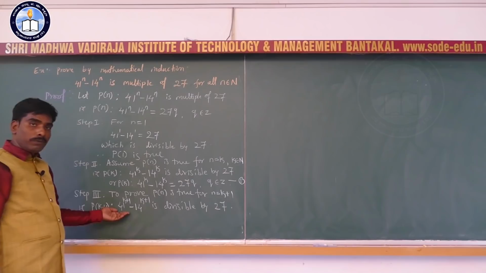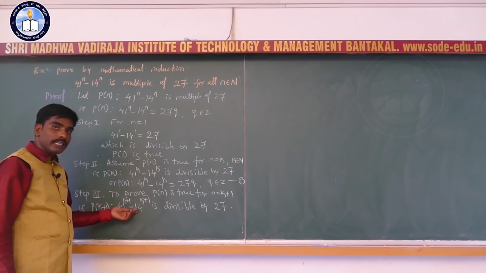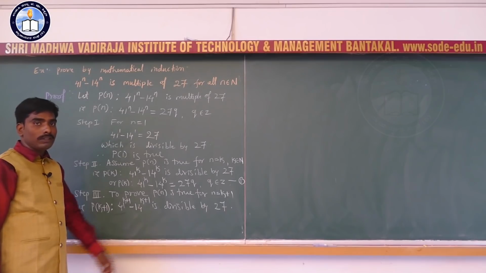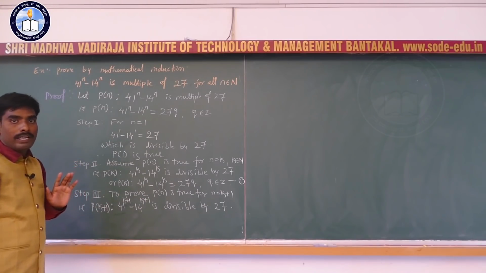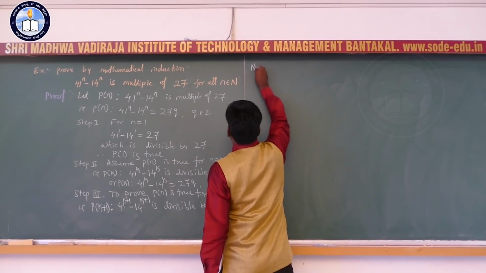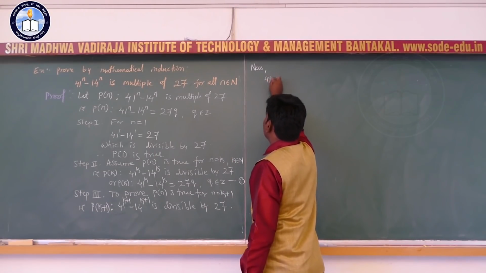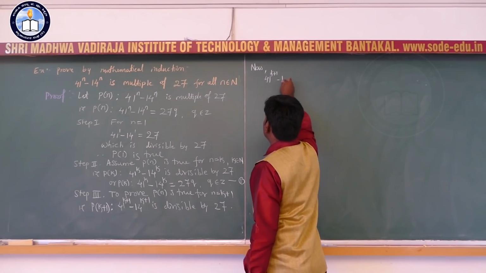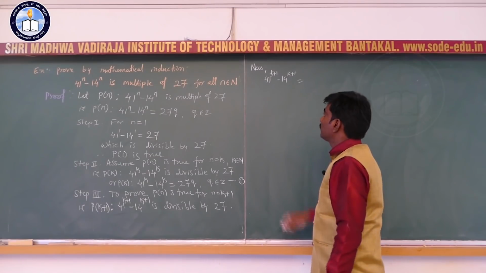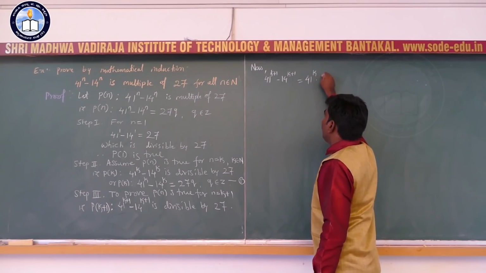Means we are going to prove 41 to the power k plus 1 minus 14 to the power k plus 1 equal to 27m, where m is any integer. So, now you consider 41 to the power k plus 1 minus 14 to the power k plus 1. This is equal to, by using laws of indices, 41 to the power k plus 1 can be written as 41 to the power k into 41.